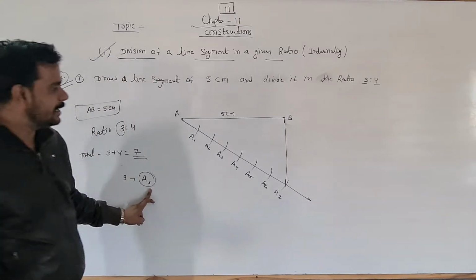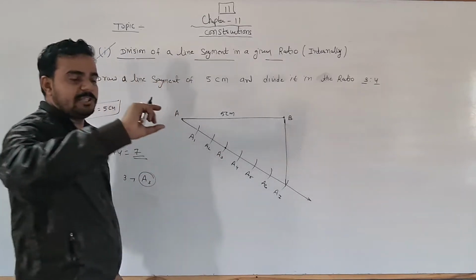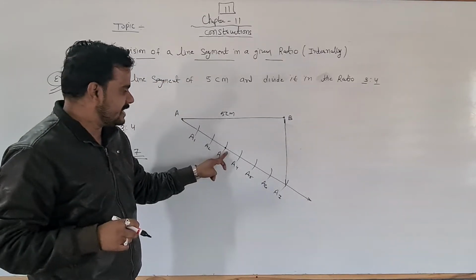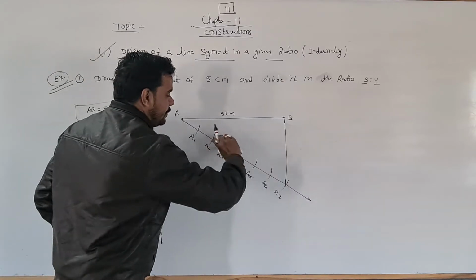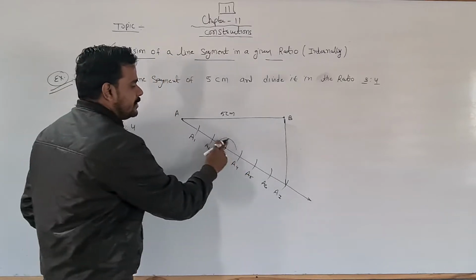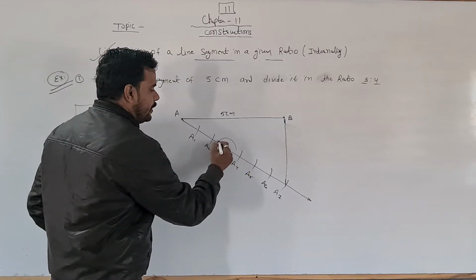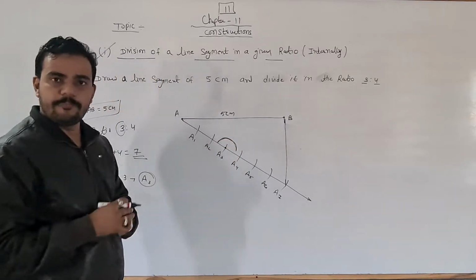3 means A3. So at the point A3, you have to make an angle. So first of all, draw a semicircle. At this point, you have to draw a semicircle. क्या draw करना है यहाँ पे? Semicircle. Place your compass here and like this. You have to make a semicircle. I hope you understood very well. एक semicircle यहाँ पे draw करना है ऐसे. Okay, I hope you understood.